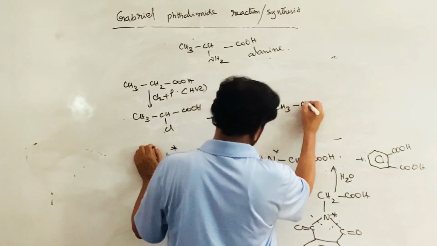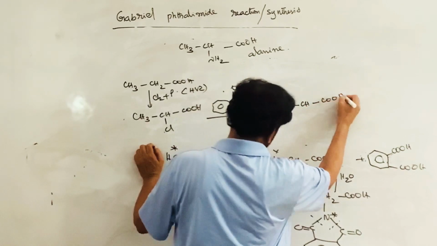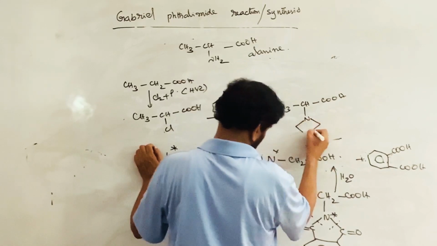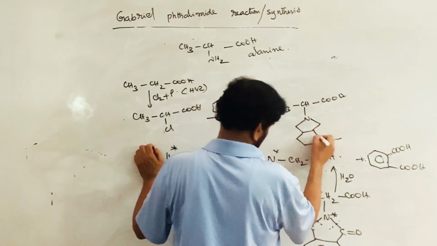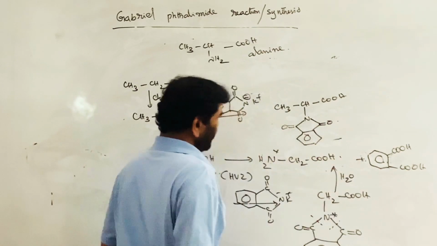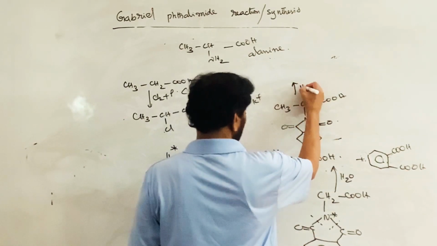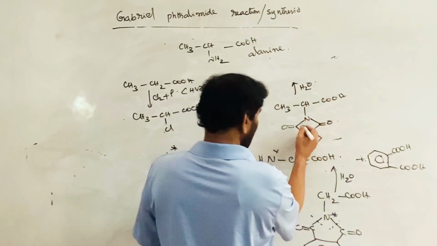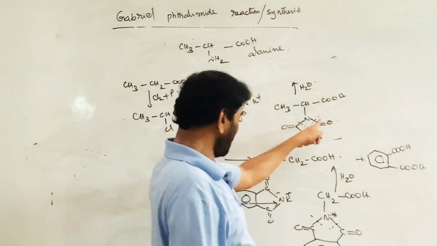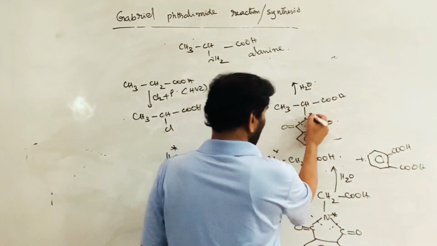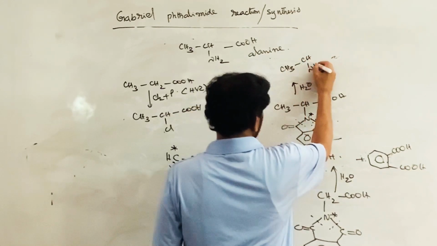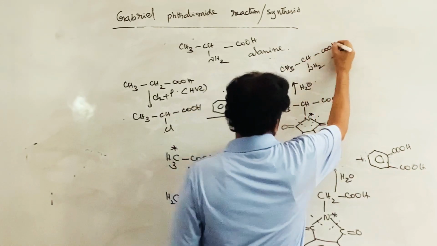See, now CH3, CH, let me write it the same way, that is the propanoic acid part, N, this on hydrolysis gives, this is hydrolyzed, SN-AC reaction, the amide undergoes hydrolysis, this part is converted into CH3, CH, NH2, COOH.